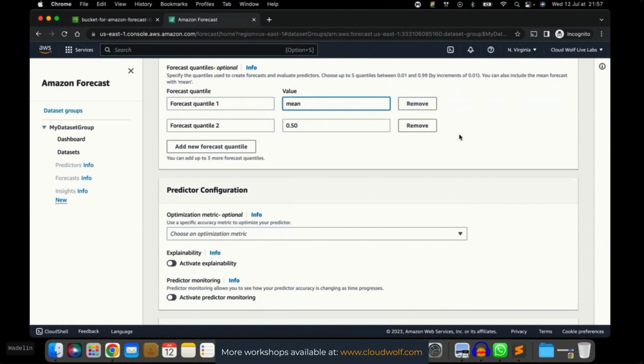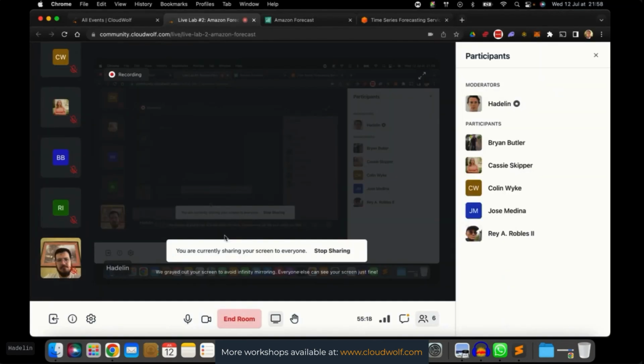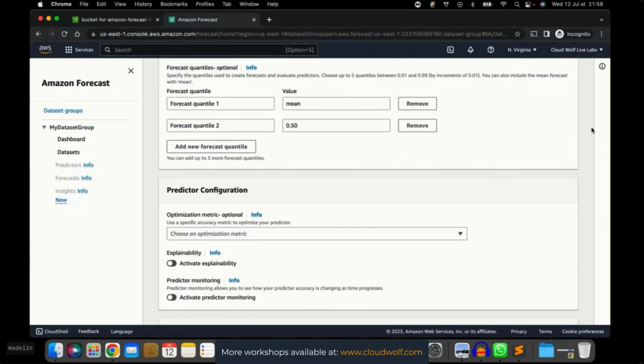And you're going to see at the end that when we export the forecast, we're going to have a mean very close to the median. I just want to show you this so that we realize that indeed the predictions are based on a distribution, and that's how the model is trained to make the predictions for the next year. Okay for everybody? Okay, good. So that's the forecast quantiles.